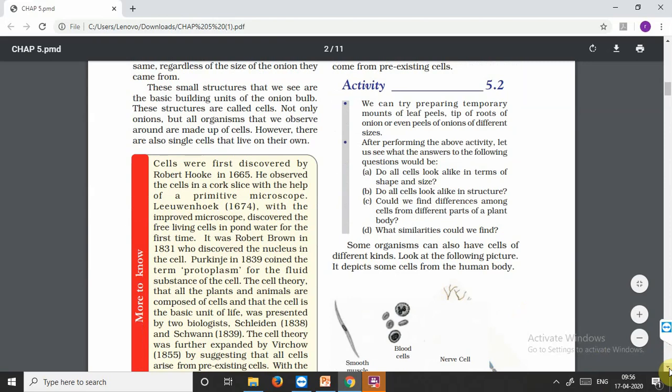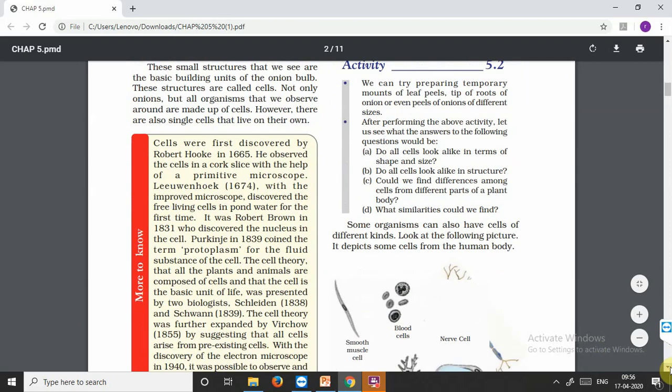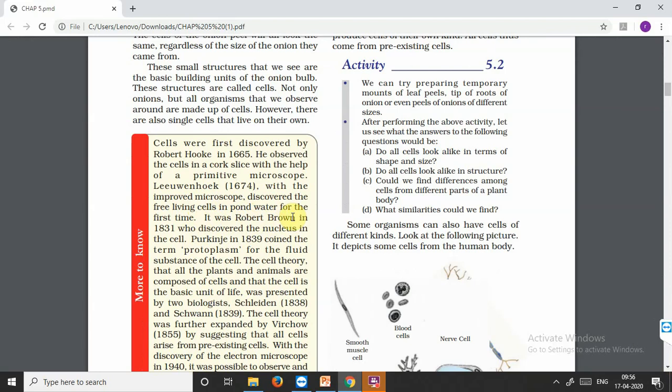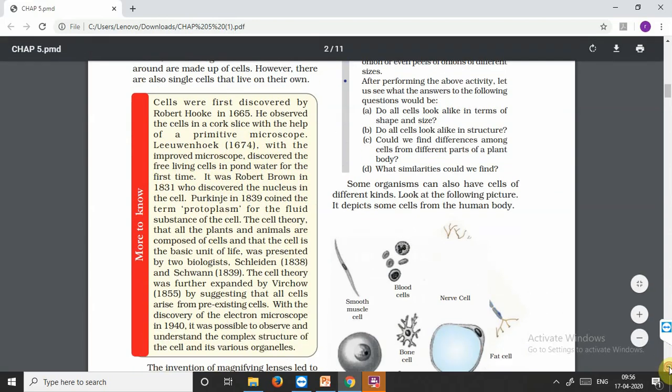He said that when he was going by a pond, it was not a very clean pond. That's why he was able to see very small, minute living cells floating in the pond. It was after the discovery of the microscope, because without a microscope these would not be visible, as they are very small. In the year 1674, Leeuwenhoek, with the improved microscope, discovered free living cells in pond water for the first time, and he called them animalcule. He used the term animalcule for these very small freely living cells. Robert Brown discovered the nucleus. The nucleus we will discuss further.